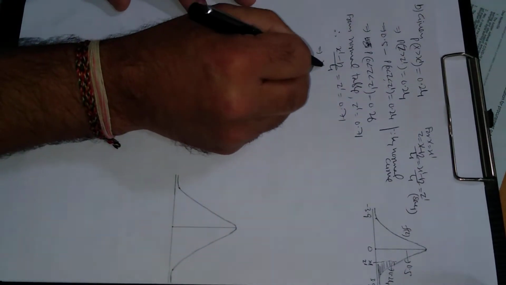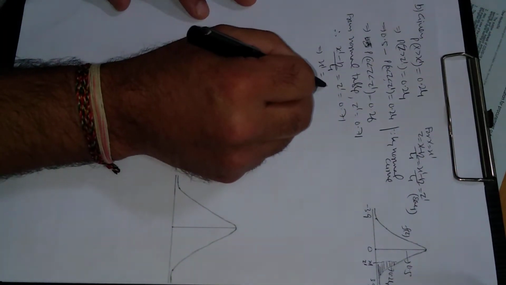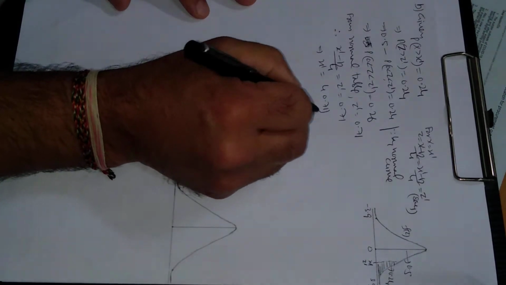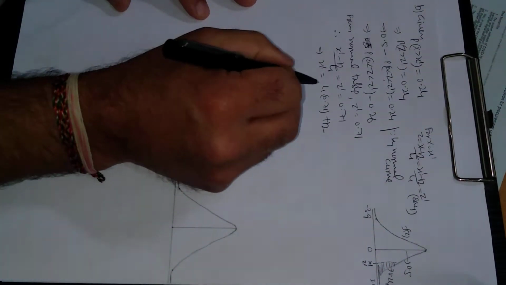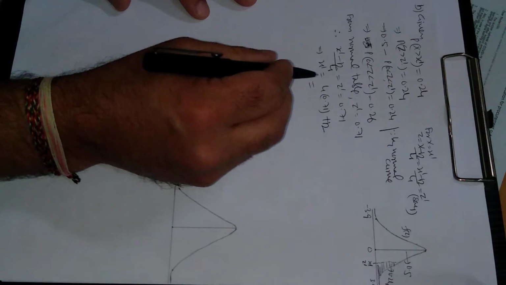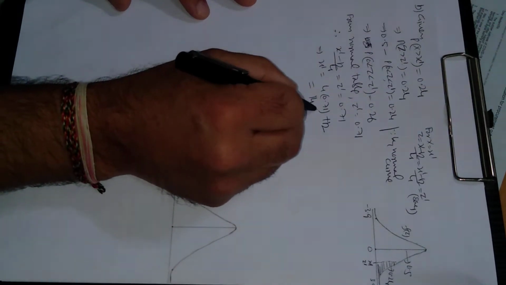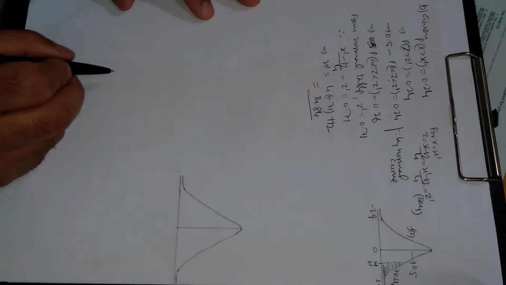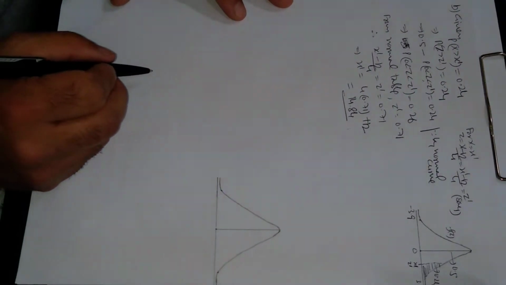So x dash will be 4 times 0.71 plus 12, and this will come out to be 14.84. So this is the value of x dash that we want to find.